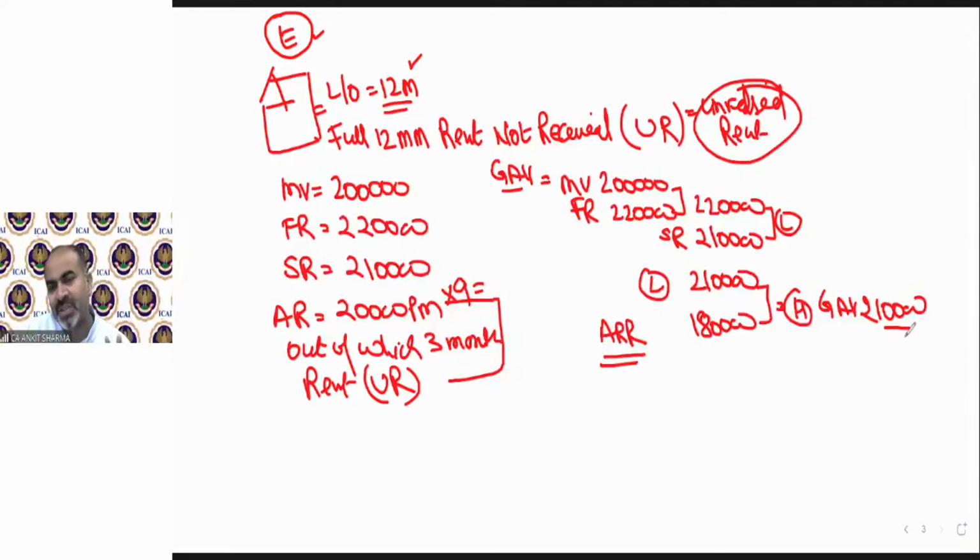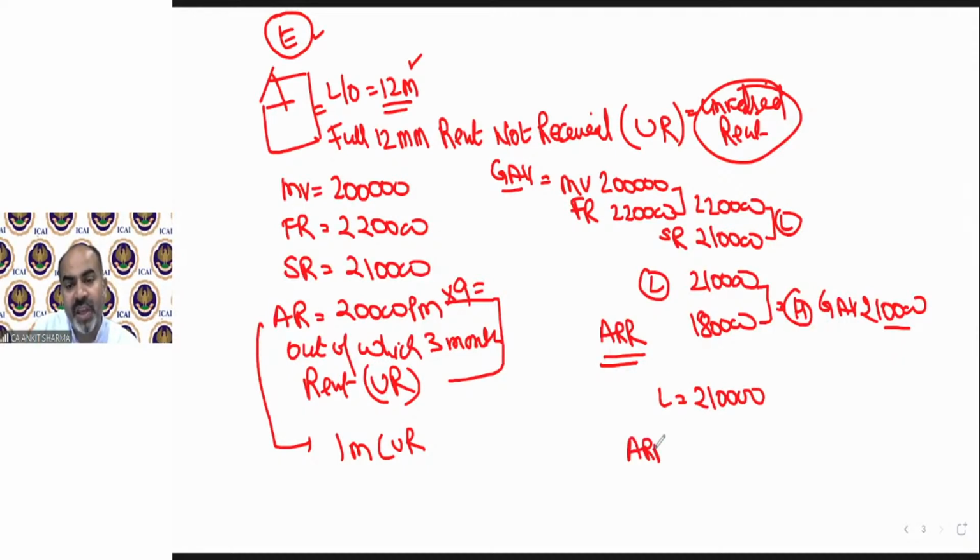There is nothing much to do because municipal tax will be given in the question. Need to deduct it. 30% deduction fixed and then interest provision. That's it. Suppose the question says that there is only 1 month unrealized rent. That means we have received 11 months rent. So in that case, the lower value as above will come 210. Only ARR will change. Now ARR will be 2,20,000 for 11 months.